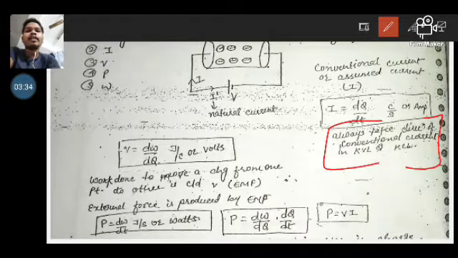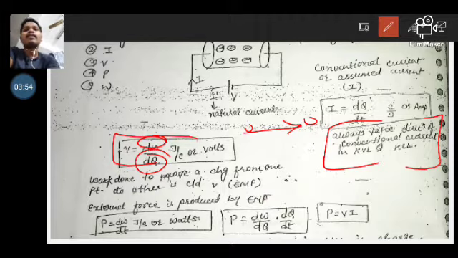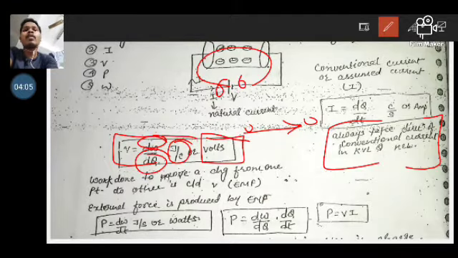And the potential difference is the work done to move a charge from one point to another point, that is dW divided by dq. So it is the work required to transfer one unit charge from one point to another. Potential difference has the unit joule per coulomb, or it is also represented in volt.